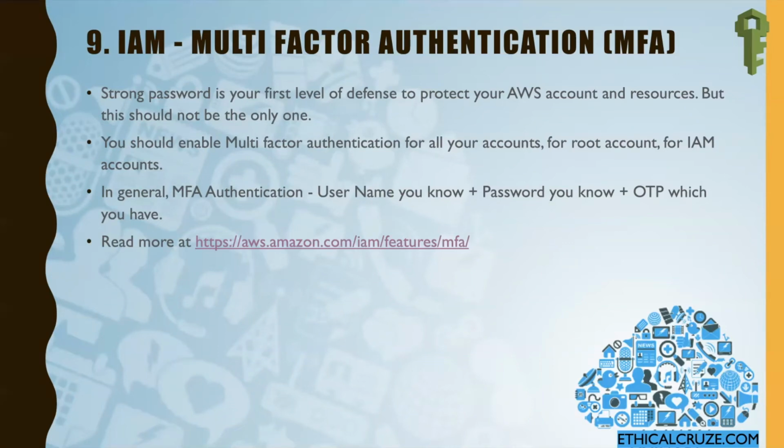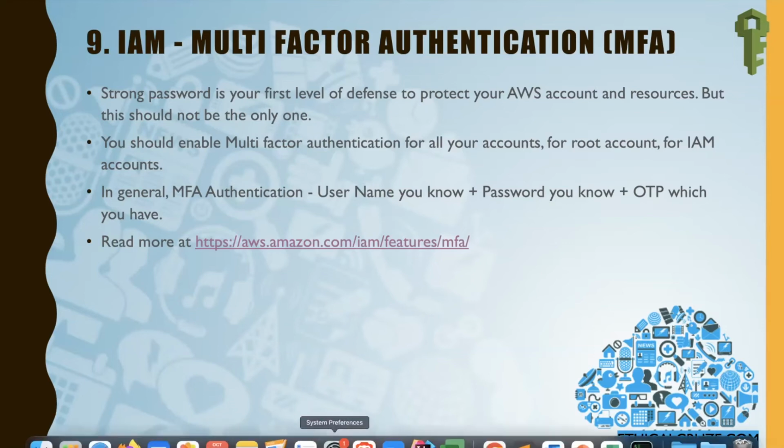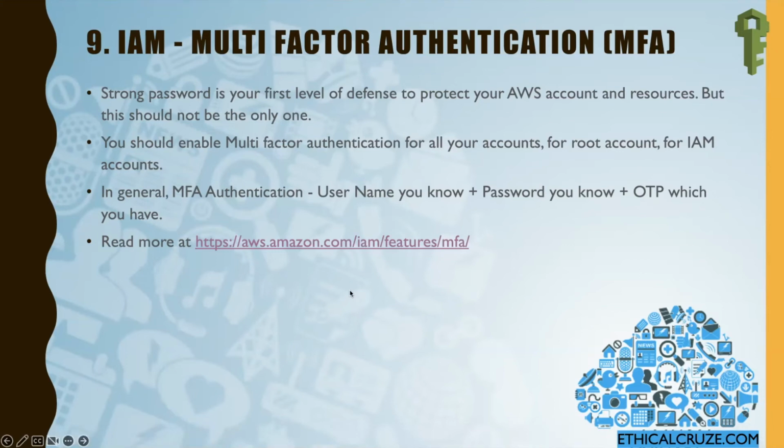Okay. In general, multi-factor authentication is a combination of username, which you already know, password, which you also already know, plus an OTP which you do not know beforehand, but you have a device or something like that from which you can get this OTP, in the form of an SMS or from the device. So this is something you did not know earlier. Okay. So you should ensure you enable multi-factor authentication. I'll post the link of this particular AWS document about multi-factor authentication, which you can read more about.